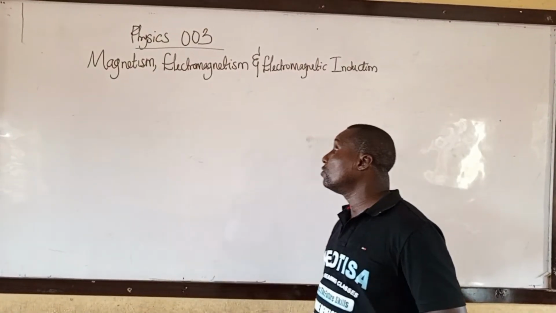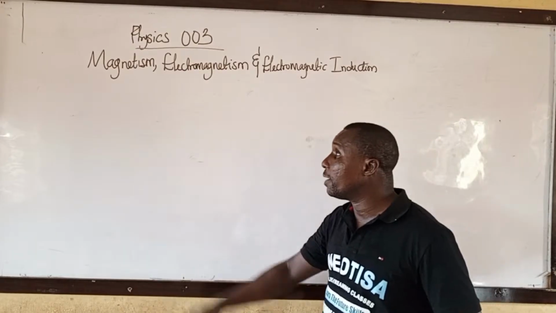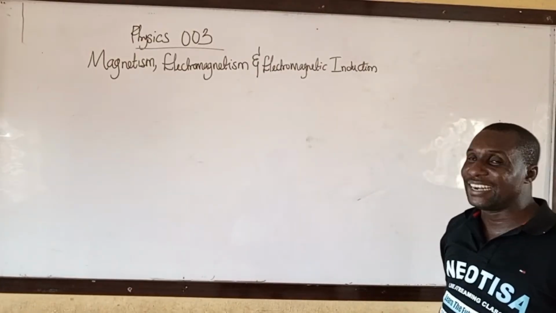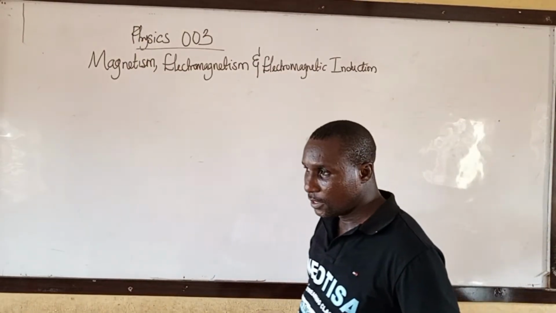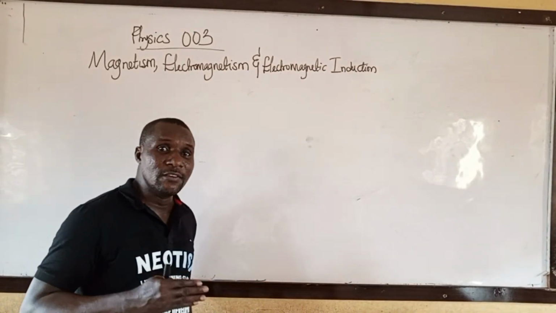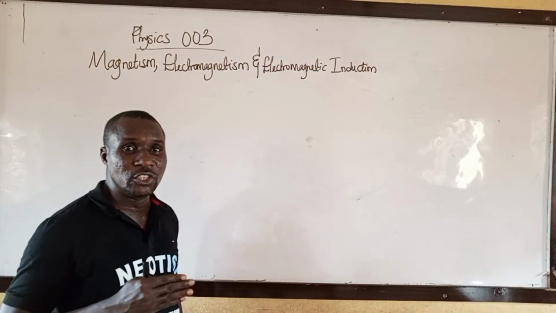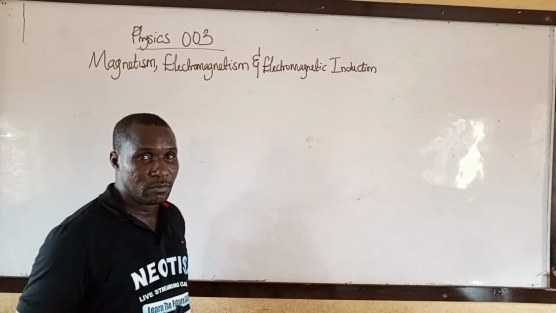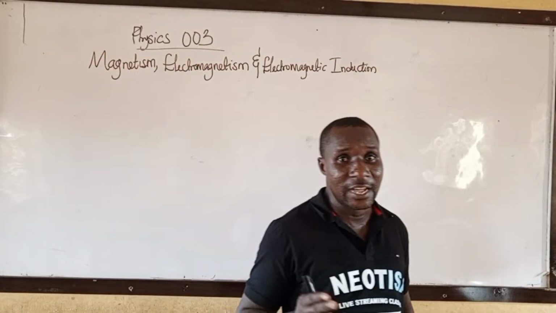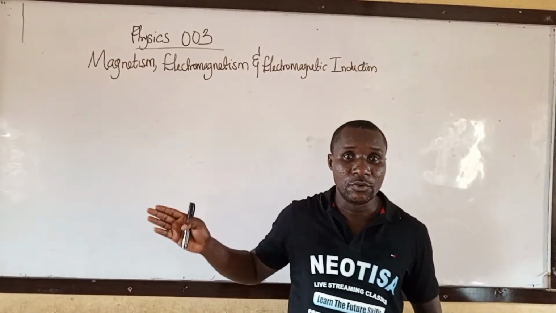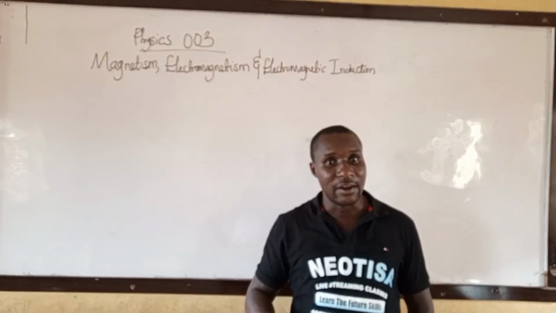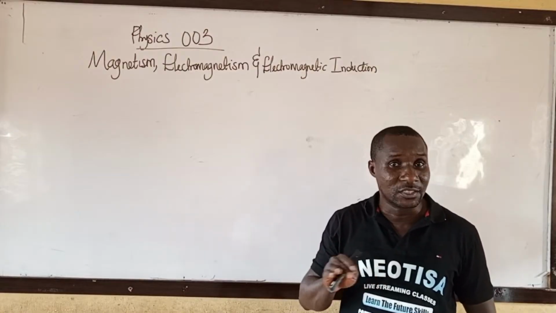This is Physics 003, where we are going to talk about magnetism, electromagnetism, and electromagnetic induction. This topic is very important. Every year you have 7 questions on it in your multiple choice questions, and in the essay part, you will see a question on it. Physics 003 covers magnetism, electromagnetism, electromagnetic induction, alternating current, and direct current. Those topics are very easy.